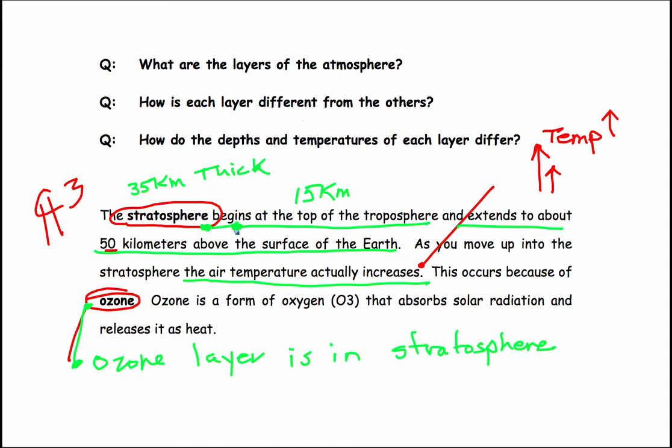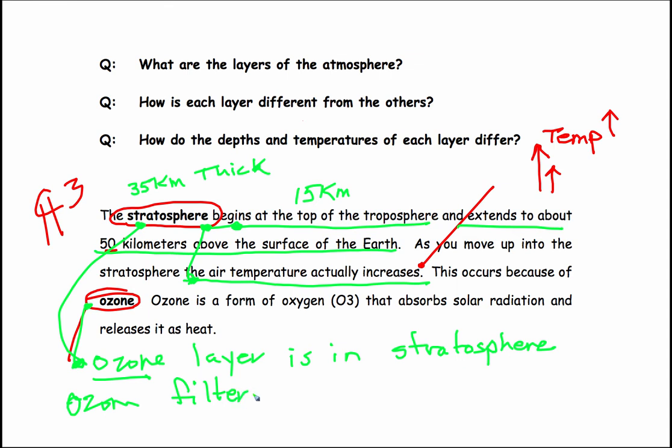Okay, so we have some key ideas coming in here. This occurs because of ozone, so the stratosphere also is where the ozone layer is found when we study the atmosphere. And ozone is a gas molecule. We sometimes classify it as a greenhouse gas because it does release heat, but it doesn't absorb thermal radiation. It actually absorbs ultraviolet radiation as radiant energy enters Earth's atmosphere. So the ozone layer serves as a filter.